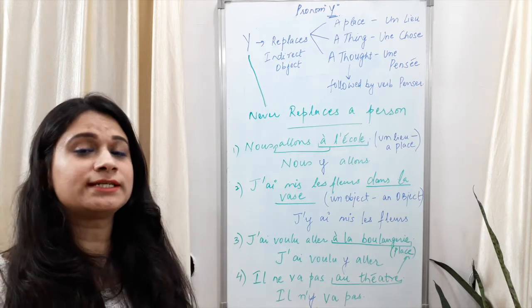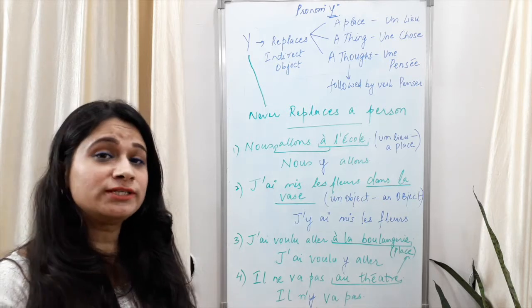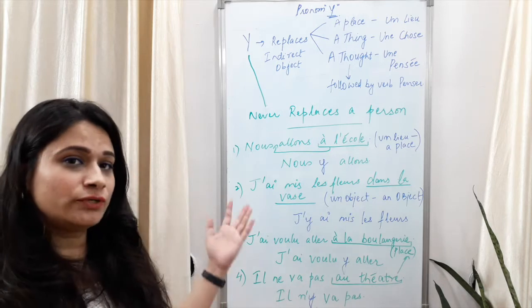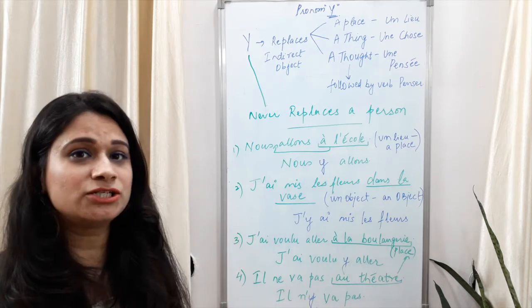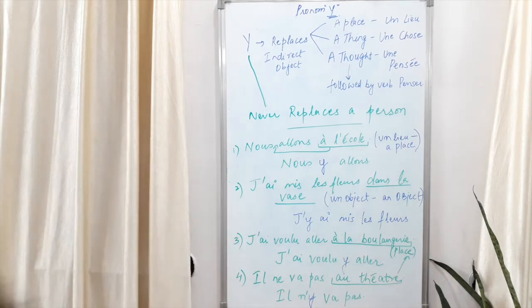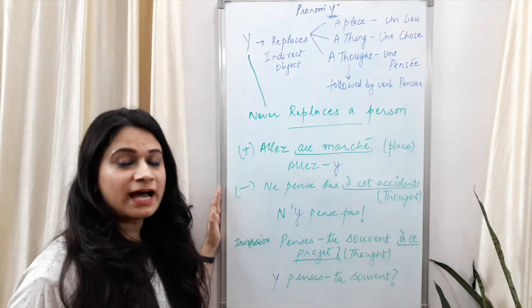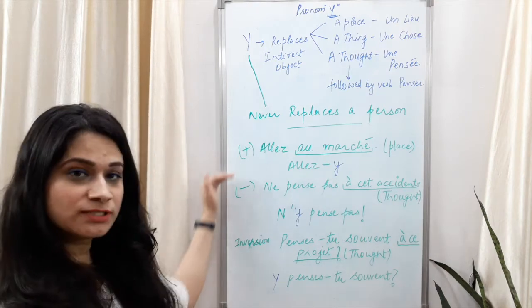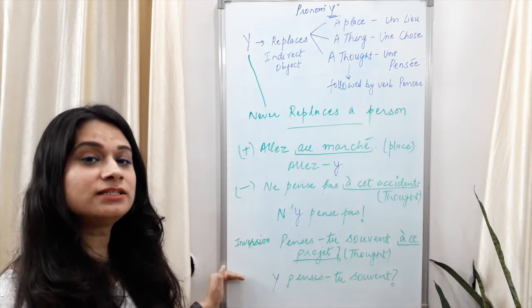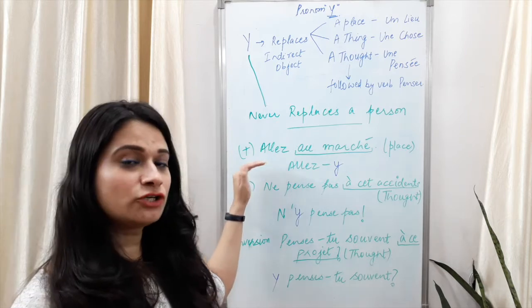These forms of sentences mostly come in exams, especially the imperative. Pay attention, now we are going to do that. You can take a screenshot of this now. Now here we have the imperative form. This is the positive sentence, negative sentence and the inversion. Let's first see what is the positive.